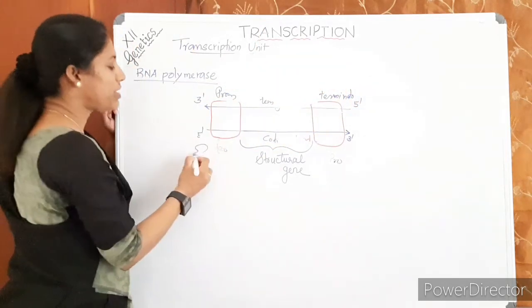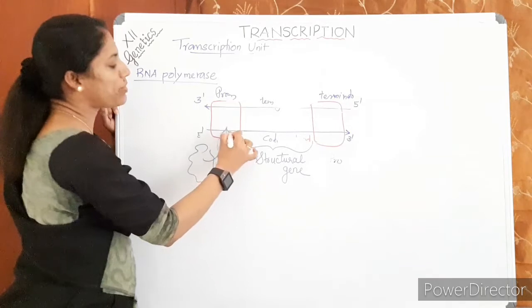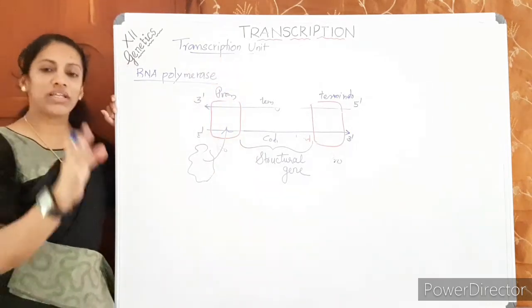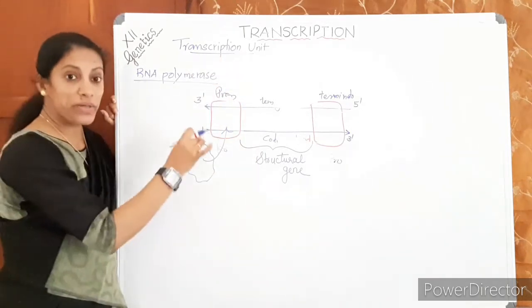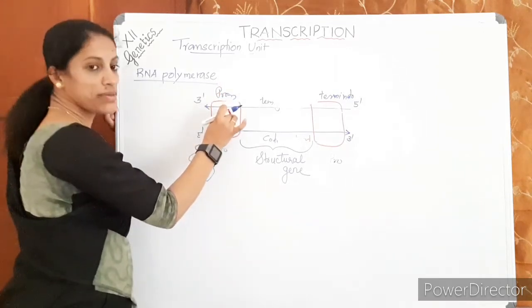See, this enzyme can access only the promoter sequence. What is the reason? There are definite binding sites for these enzymes here.